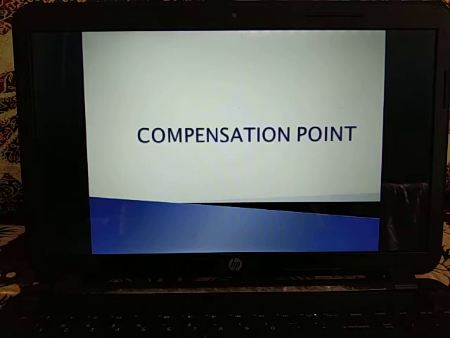Now let's discuss the compensation point. It is the point in the light intensity and atmospheric carbon dioxide concentration when the rate of photosynthesis is just equivalent to the rate of respiration in the photosynthetic organs, so that there is no net gaseous exchange.